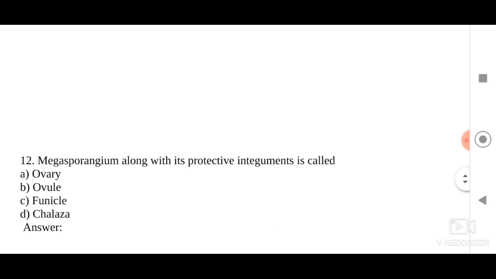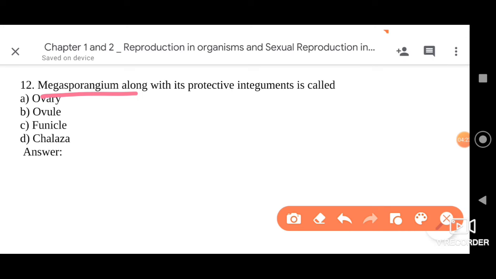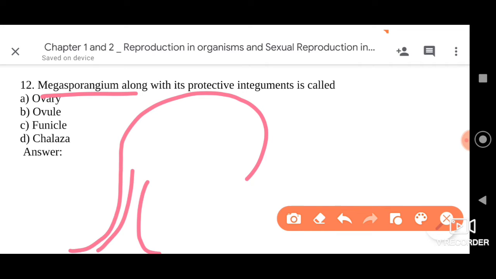Next question we have here is: megasporangium along with its protective integuments is called what? Whenever we are talking about the megasporangium, let me tell you that megasporangium is also called as what, my dear friends? The ovule.